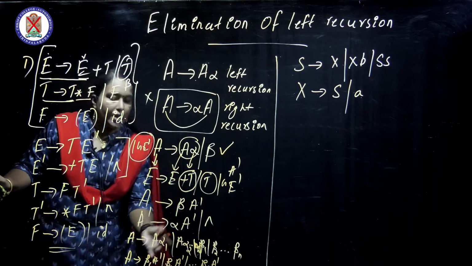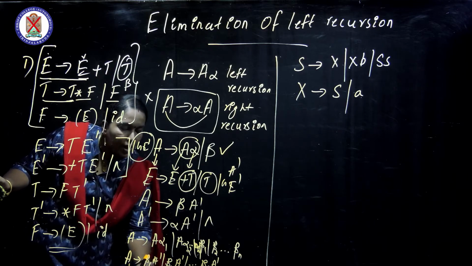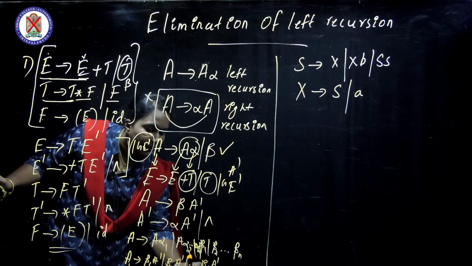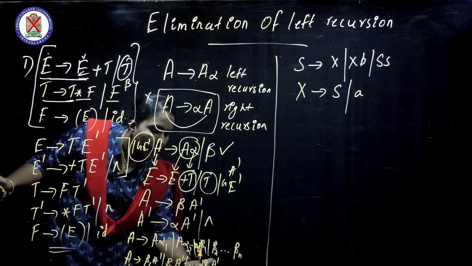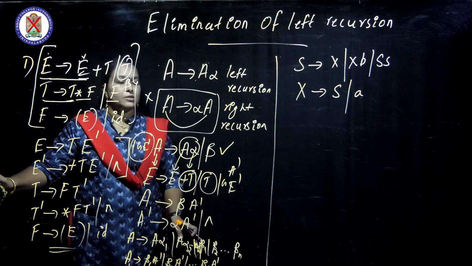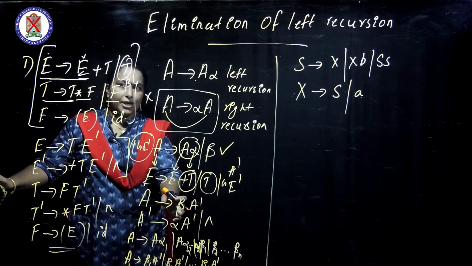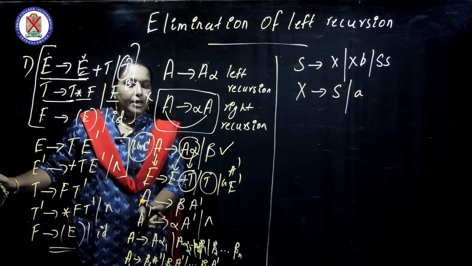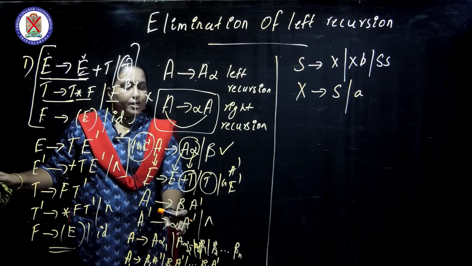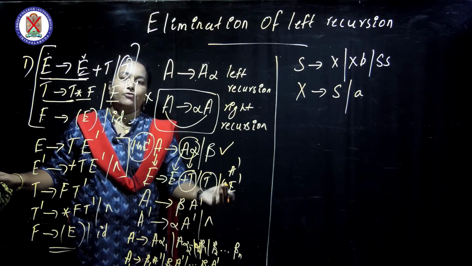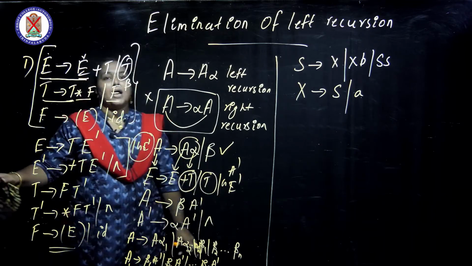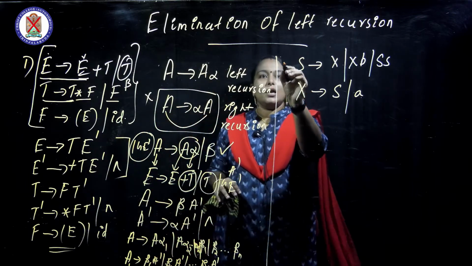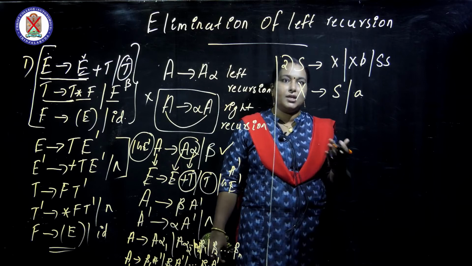Next, A dash gives alpha 1 A dash, etc., alpha n A dash or epsilon. So how many times it is repeated, you take the same rule. Here only one beta. If two betas are there, beta 1 A dash or beta 2 A dash. Here one alpha is there. If two alphas are there, alpha 1 A dash or alpha 2 A dash. That's simple. You must map accordingly. Okay, this is the first example for the left recursion. So we are now moving to the second example of the left recursion.